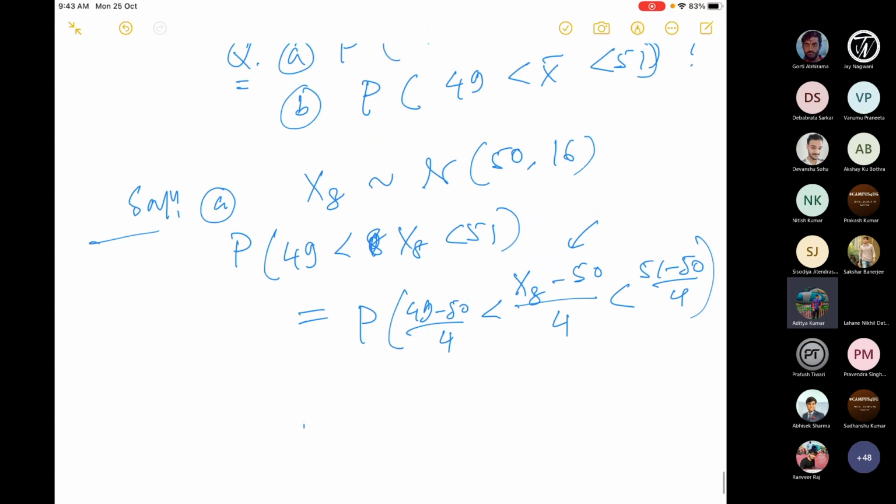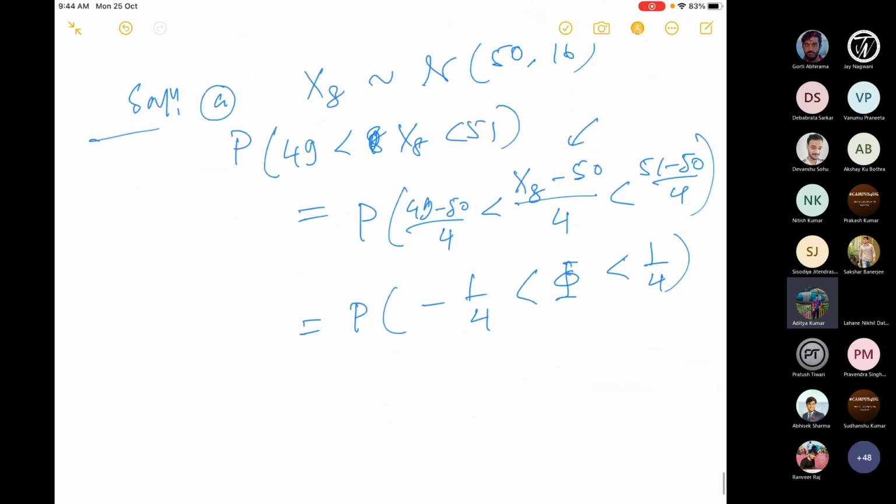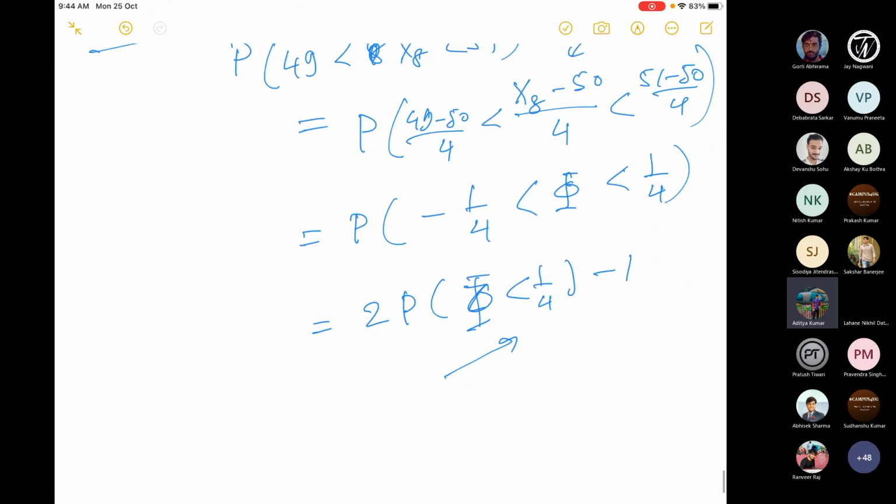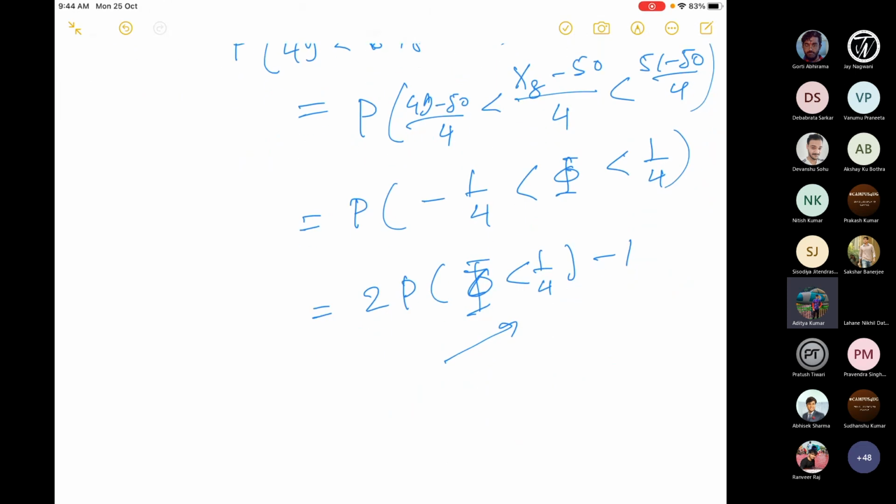So this is the probability of minus 1 by 4 less than z less than 1 by 4, for the standard normal. This I can write as 2 times the probability of z less than 1 by 4, or let's say 2 phi of 1 by 4 minus 1. From the table we can find this value and then we can find the answer. The same thing we can do for the second problem.